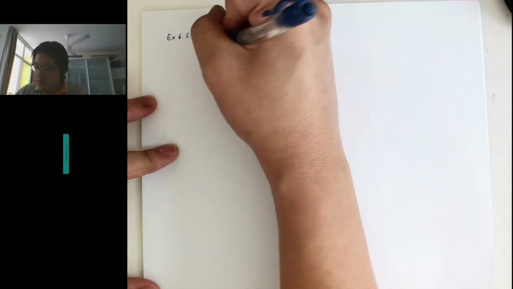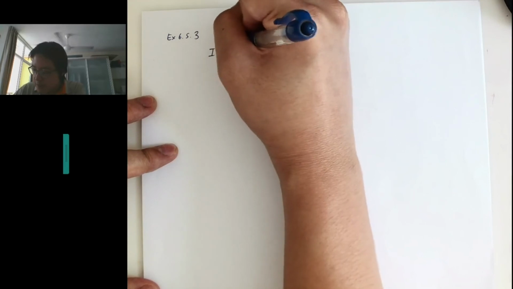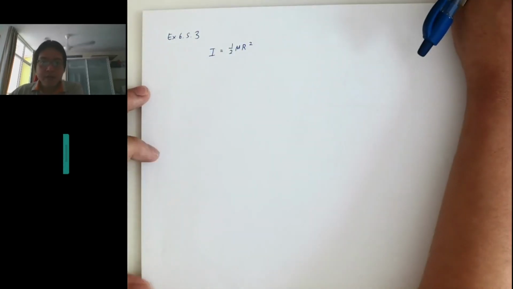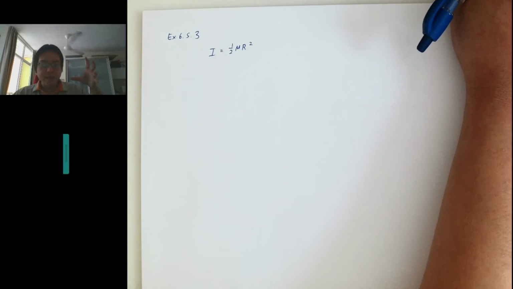Okay. So this is kind of something like the coin. We have a uniform solid disk of mass m, radius r. So it is a solid disk, so the moment of inertia is half mr squared. It is set into rotation. So the thing is spinning first, and while it's spinning, you place it on a rough horizontal surface and then you let go. The coefficient of friction is this, and we want to determine when pure rolling motion takes place.